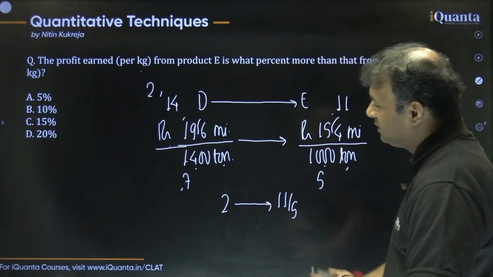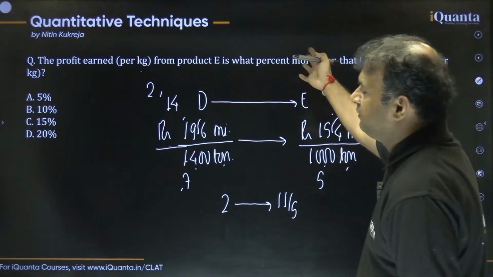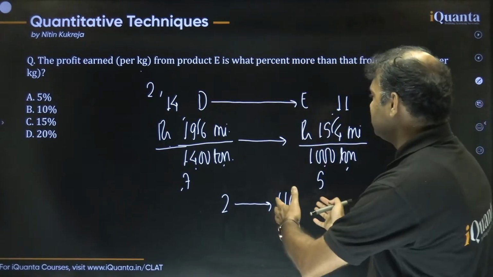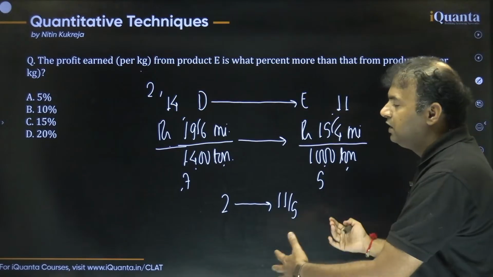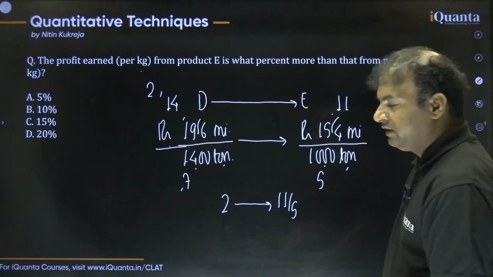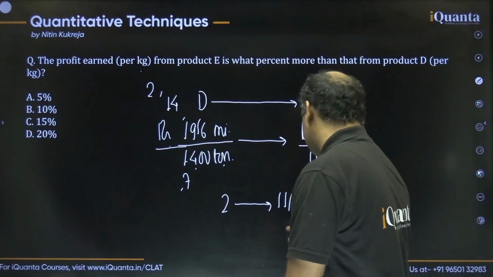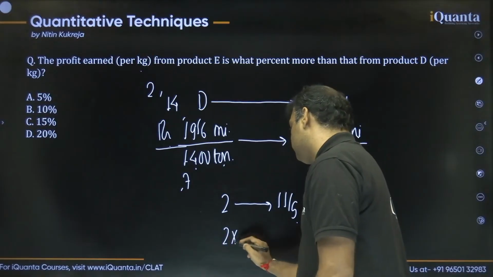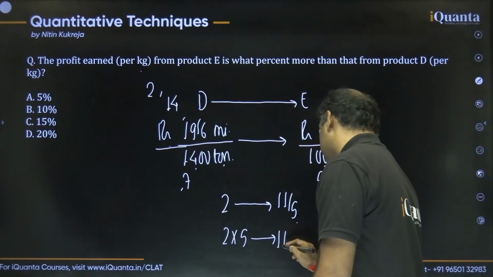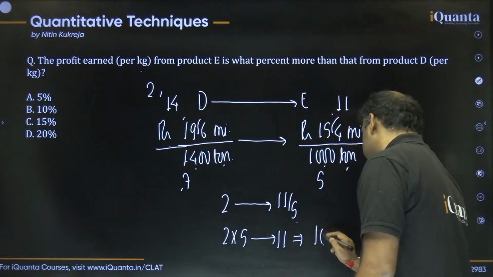Now a lot of people must be thinking that this is a very difficult calculation, but if you apply these basic tricks, the calculation will become very easy, right? Now you can do the cross multiplication as well. 5 goes here, so this is 2 into 5, which is 10, and this is 11. So we can say this is 10 and this is 11, right?